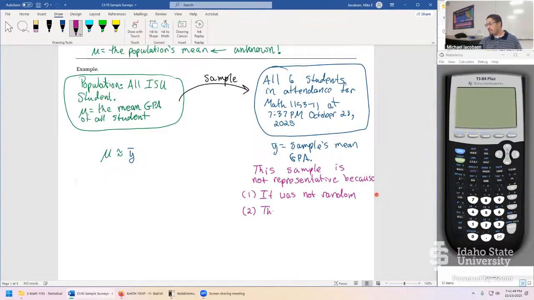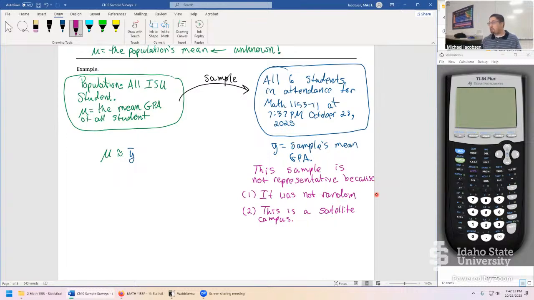Two, this is a satellite campus. And sure, ISU has multiple satellite campuses, but of those 11,000 students possibly registered for fall 2025, a lot of them are on the main campus. A lot of them aren't on any campus at all. A lot of them are fully online students.